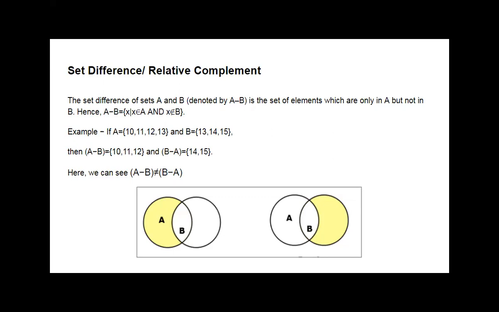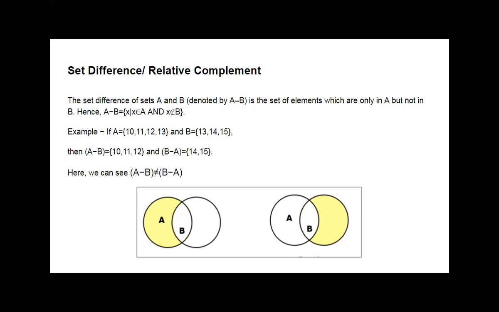Getting? We can take a set difference of A over B, and we can take it vice versa also, meaning set difference of B over set A. The set difference of sets A and B is the set of elements which are only in A but not in B. So how can we write it in notation?